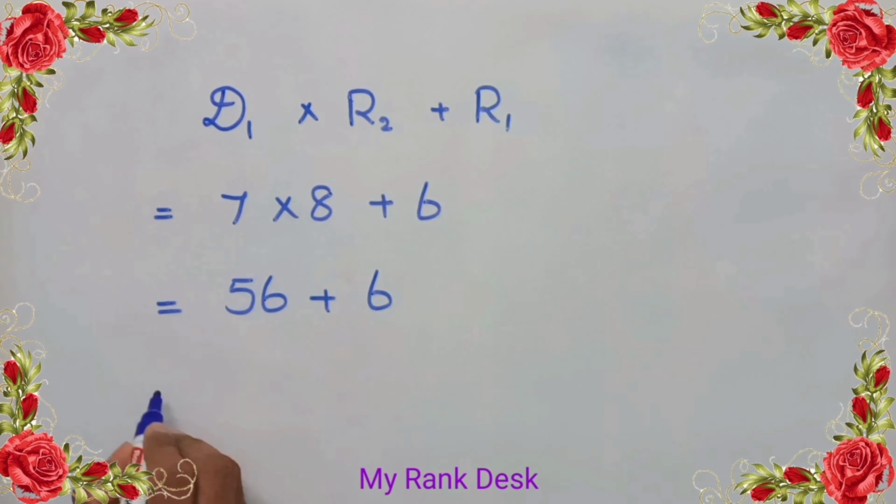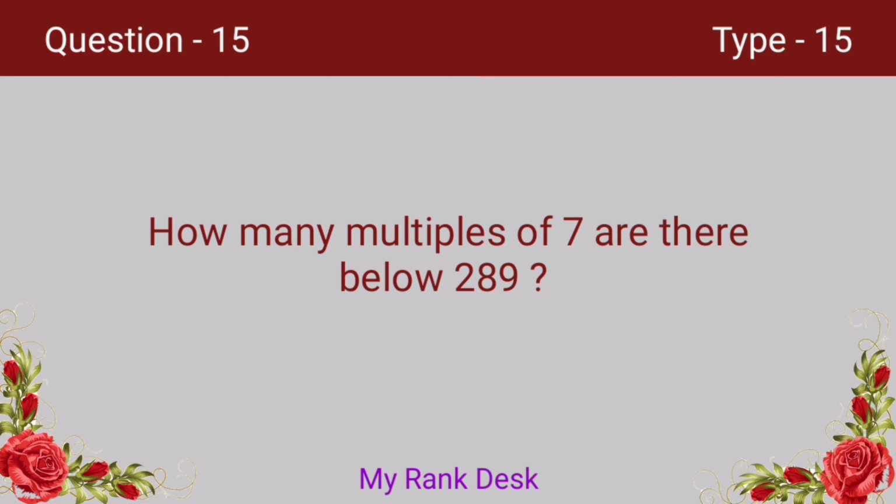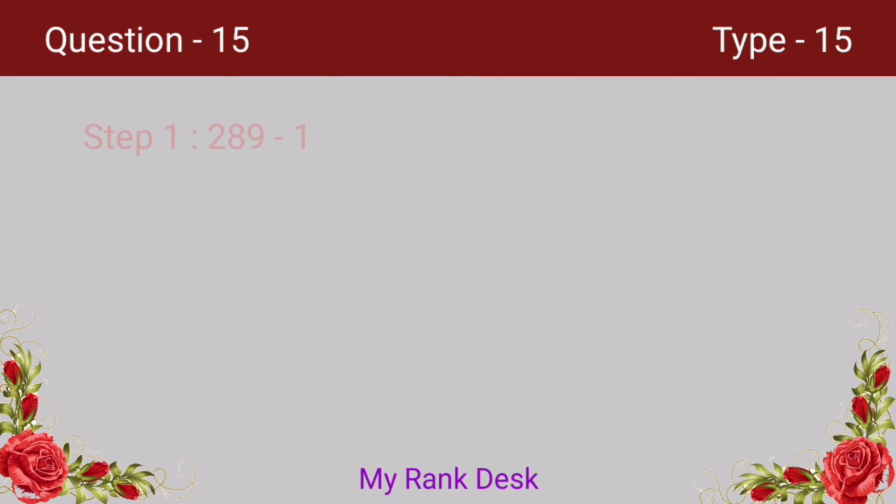Next question. How many multiples of 7 are there below 289? Let's see how we can find the answer. To solve this problem, we must choose the upper limit first. The number asked for is below 289.